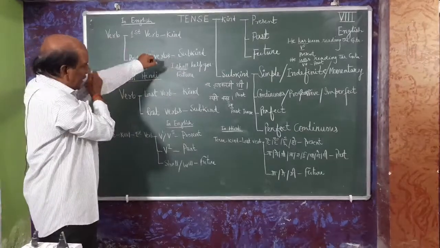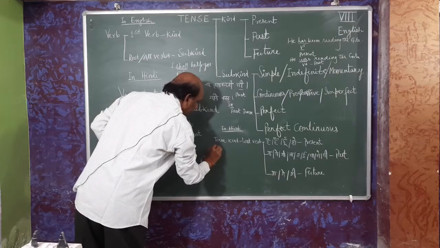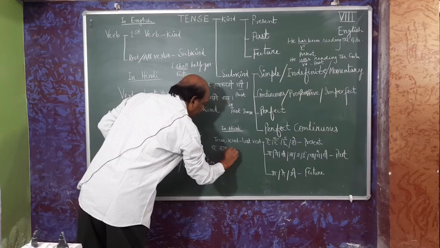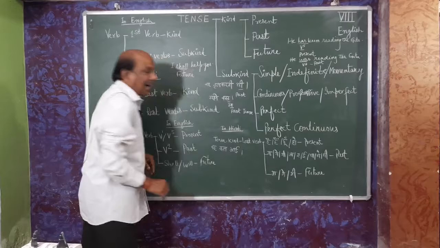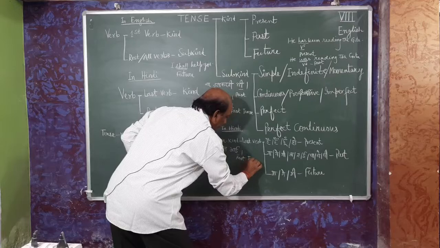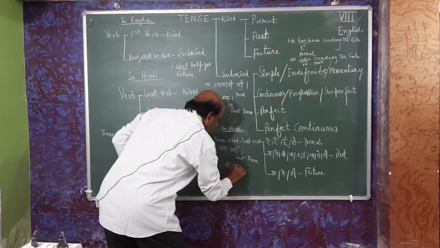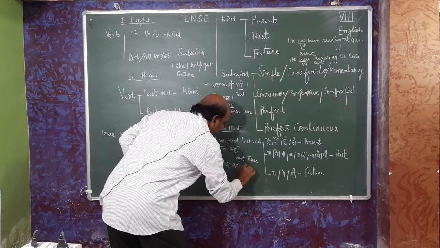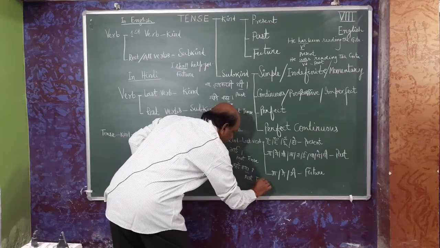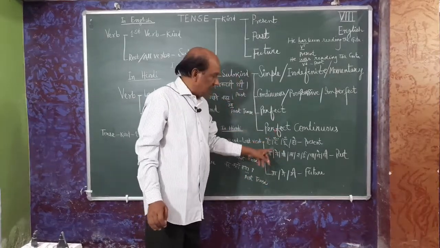Take some more examples. वह कल आई. See here ई, past tense. वह कहाँ गया. See here या, past tense. So you have to remember this way.